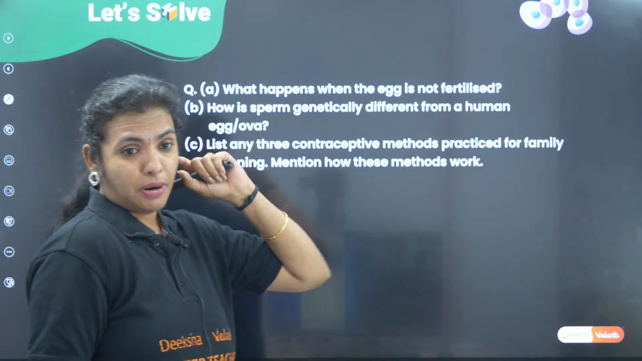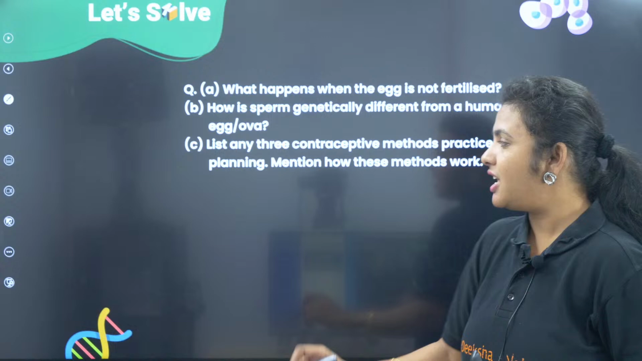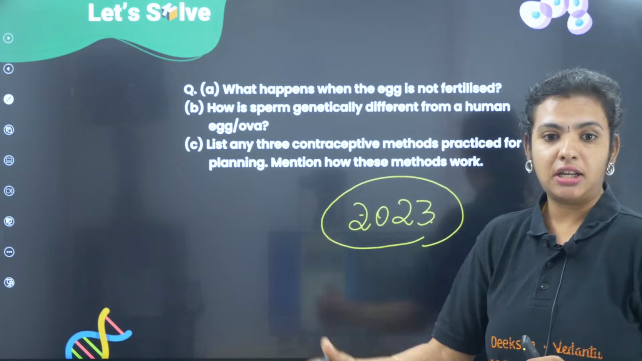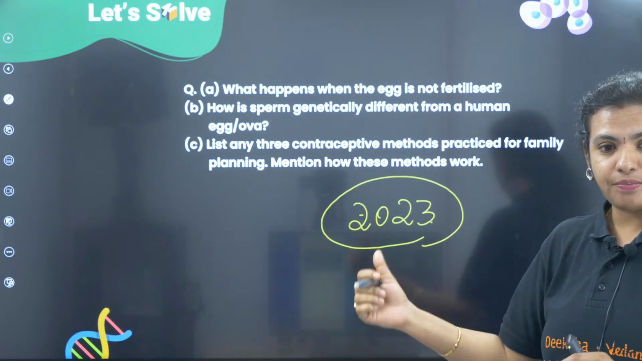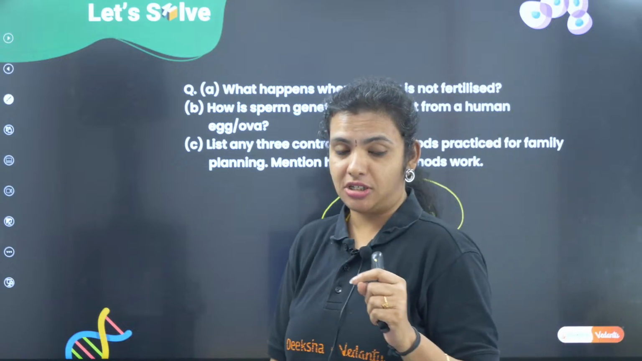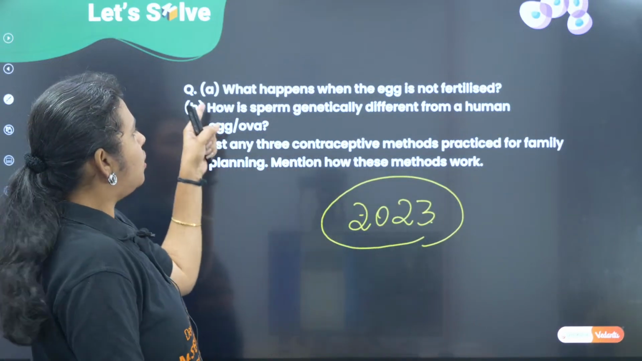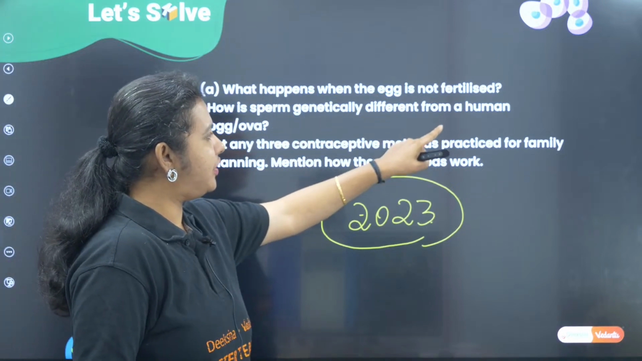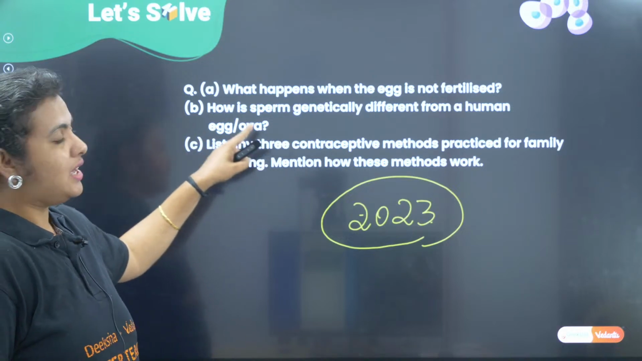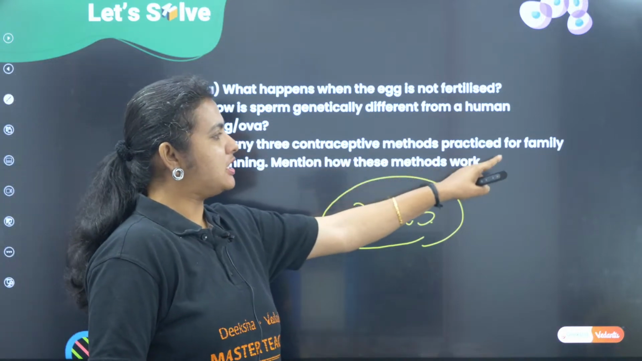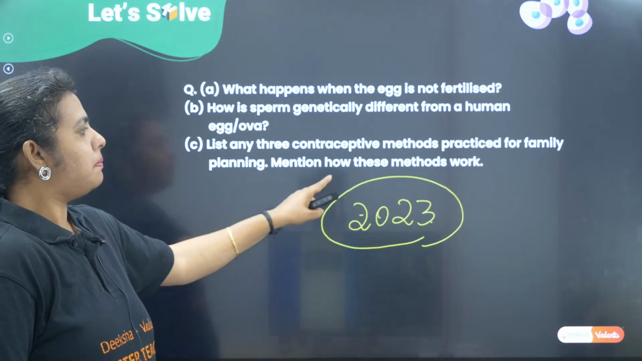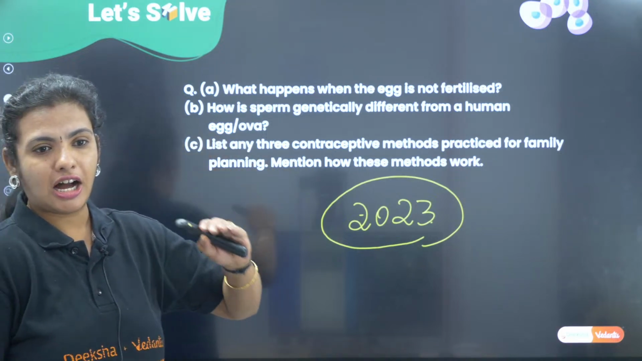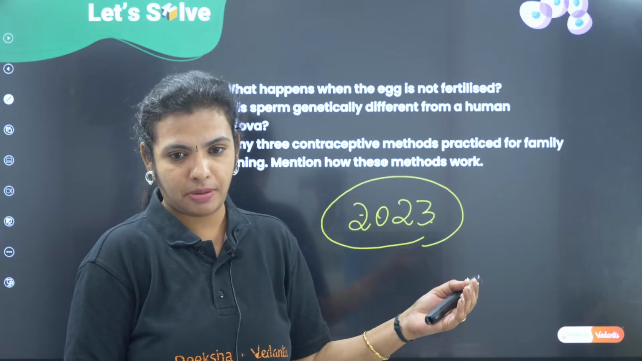Okay, this particular question, a long answer question, is from the 2023 question paper, children. Please note that this particular question is from the 2023 paper, CBSE board. What happens when the egg is not fertilized? How is sperm genetically different from a human egg or ova? List any 3 contraceptive methods practiced for family planning. Mention how these methods work. Okay. So, this is a long answer question which was asked in the previous year paper.